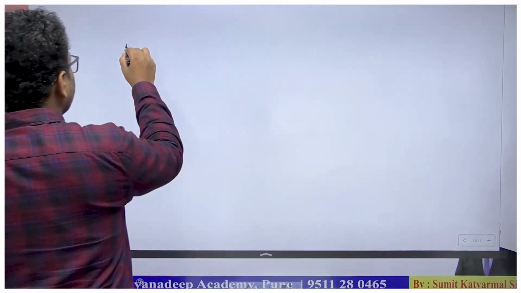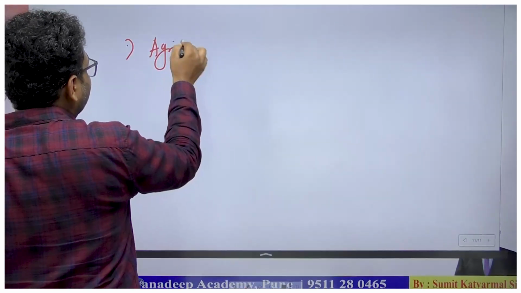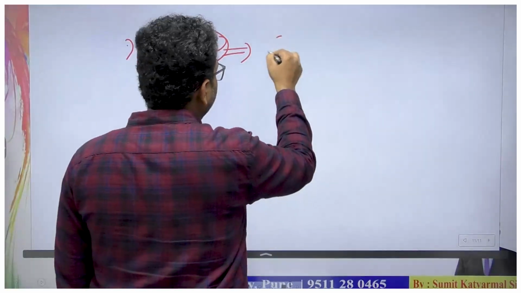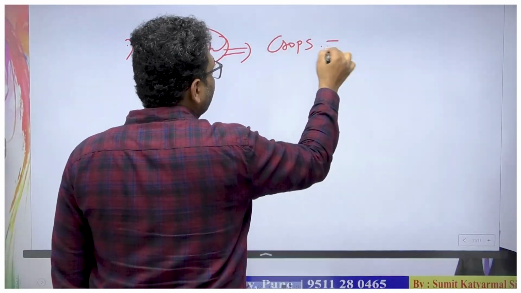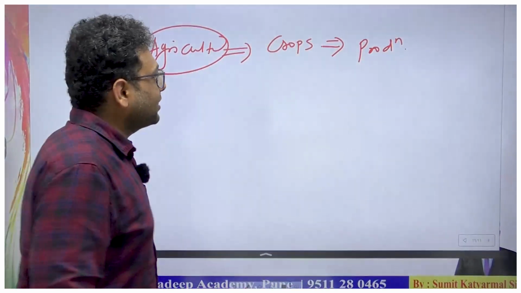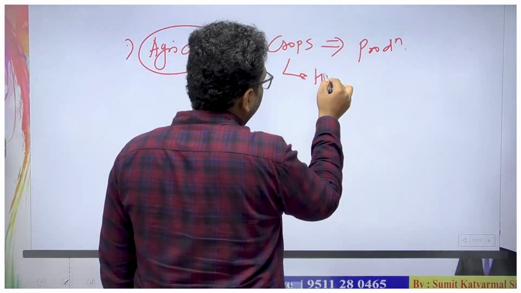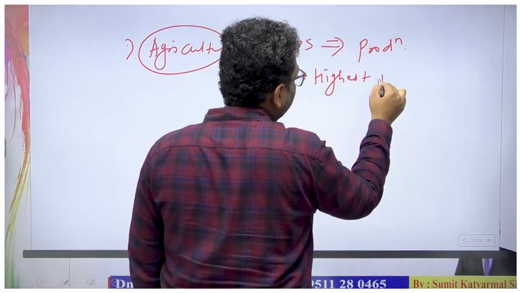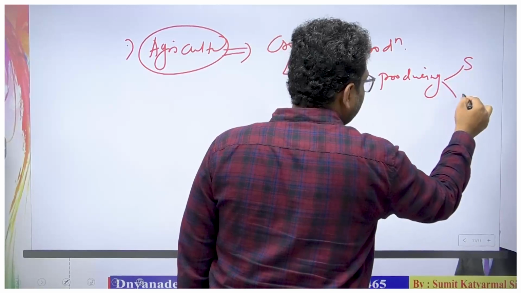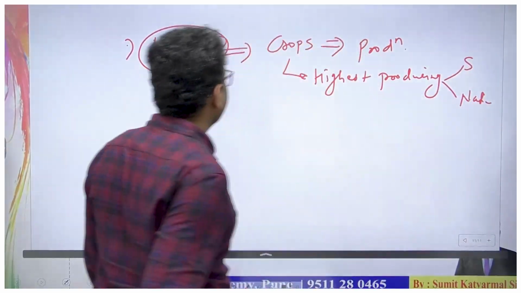The second thing, notes regarding agriculture: you should mention especially the crops and their production. They ask regarding who is the highest producing state as well as nation in recent times.